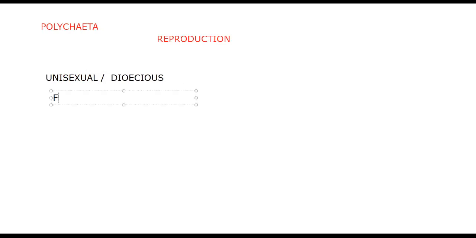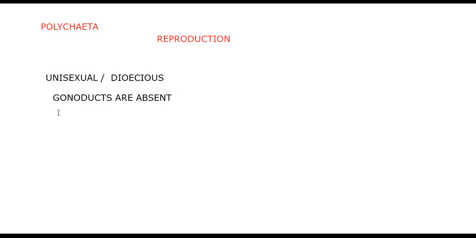Then fertilization. Here, gonoducts are absent. That means the ducts which can transport the sperms are absent here. We pronounce gonoducts more in earthworm, where we say vasa deferentia and oviduct. Such gonoducts are absent, that is the speciality of Polychaeta.